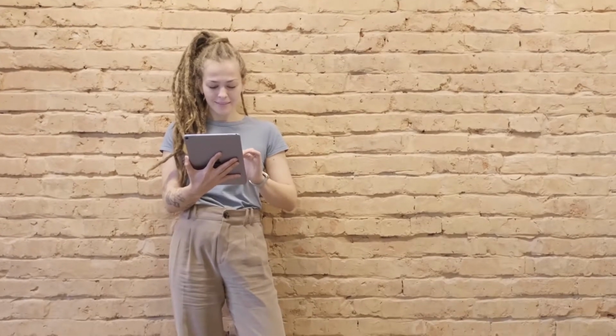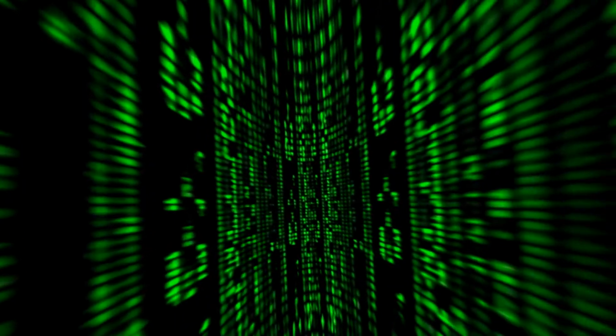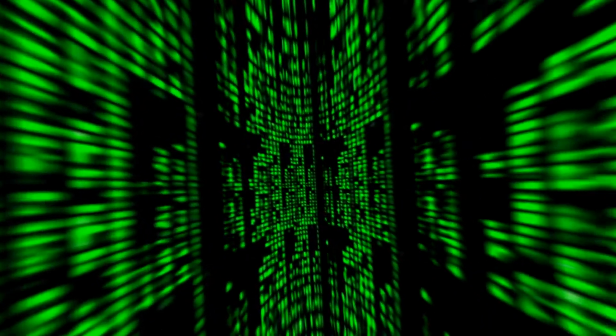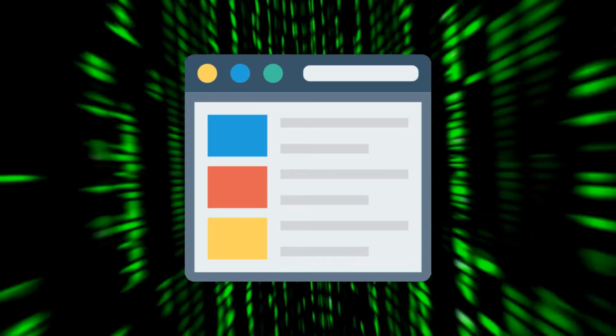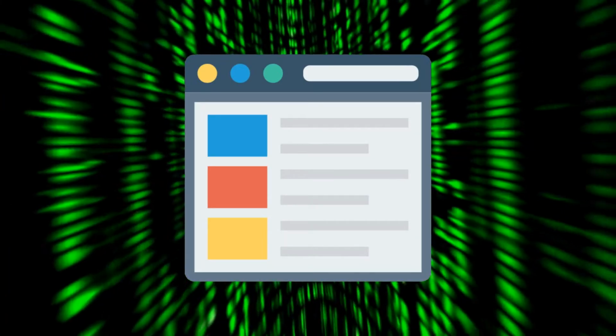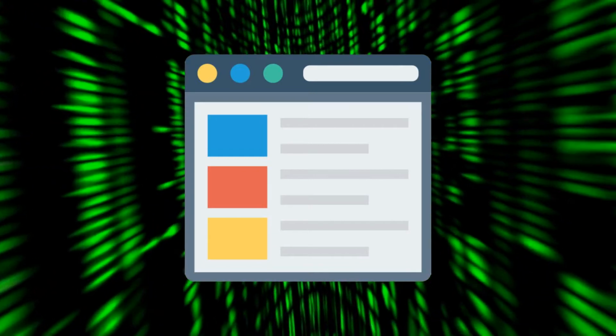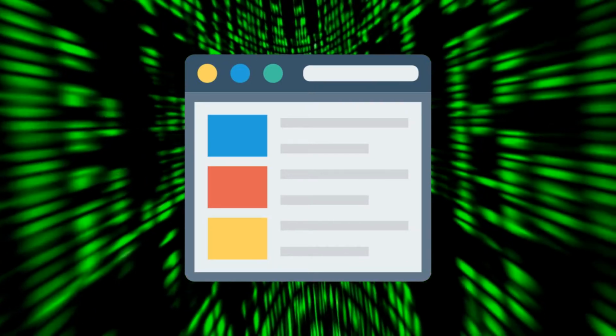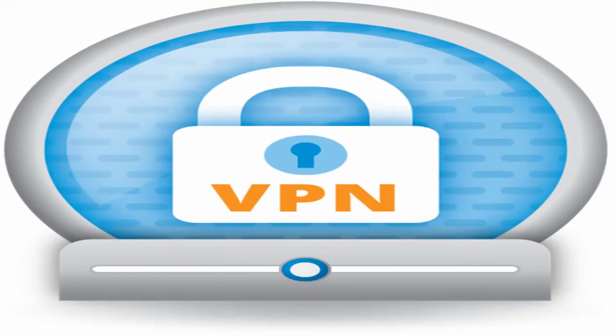Today most of the work is being done online in the whole world. In such a situation, a question arises whether any of our data is safe. Or suppose you are opening a website, and someone is monitoring it, whether it is your internet service provider or your government. Or suppose you want to open a website that is restricted in our country. What do you do? The solution to all these things is VPN.